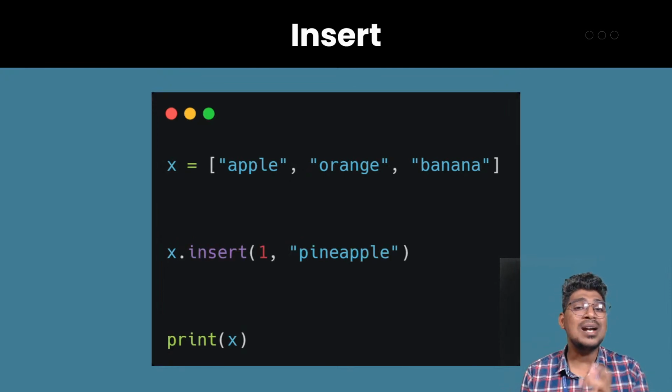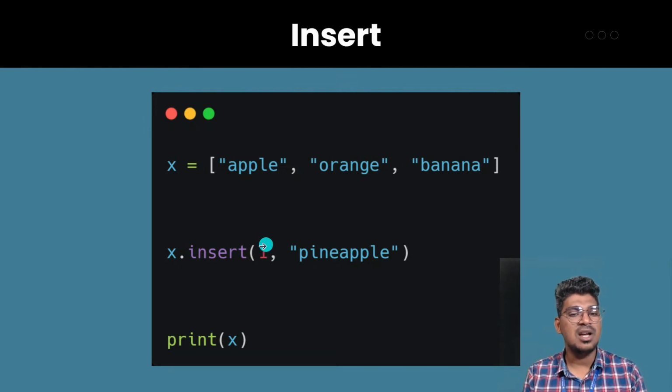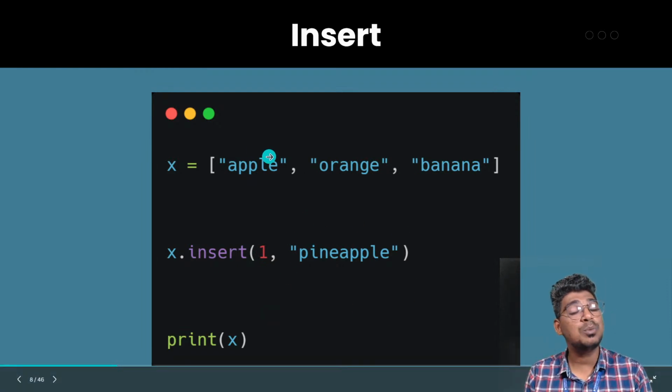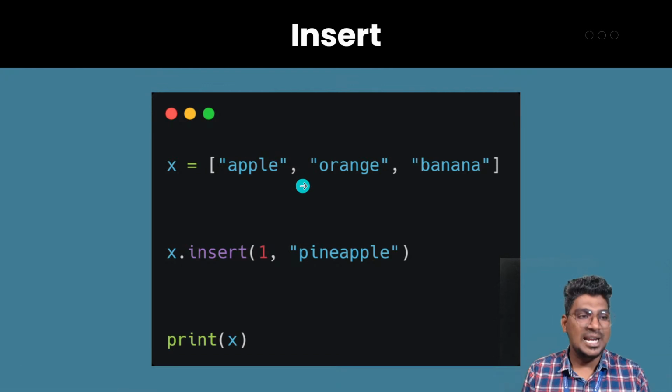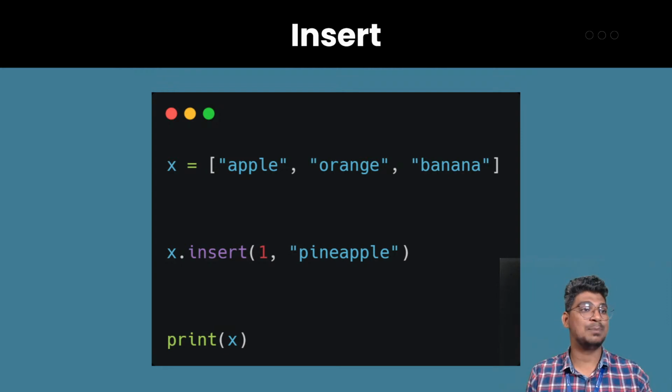Okay, right. Then what is insert? Insert is nothing but you can insert one particular item in that particular list. For example, if you mention the first index and add pineapple there, what is the output here? That means apple, pineapple, orange, and also banana. Is it clear? The insert function will help to add the item at the specified index number. I hope you guys understood my point and my explanation.